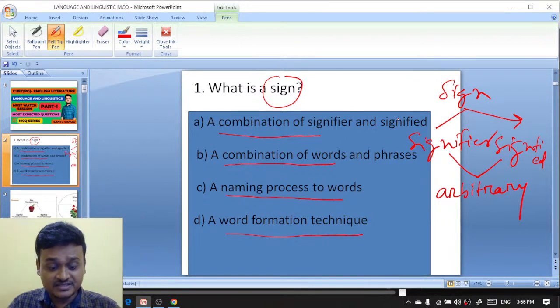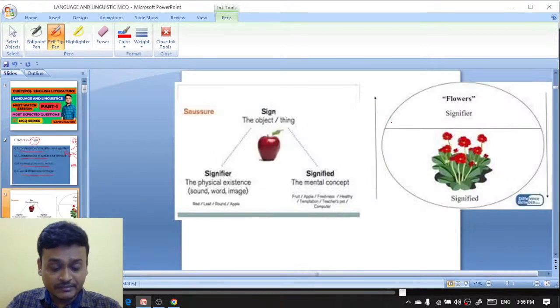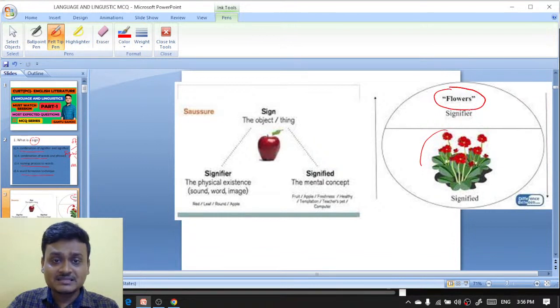Now here is the explanation. You will be able to understand it in a better manner. Look at this image here; this is an image of a flower. Now the word that you are saying, flower, is the signifier, and the mental concept is the signified.